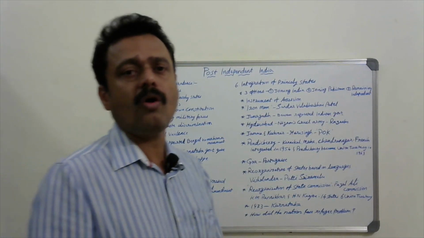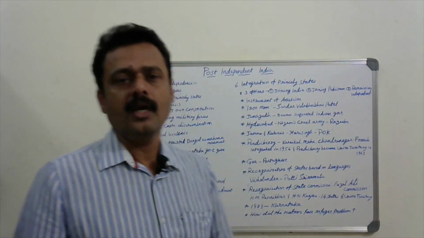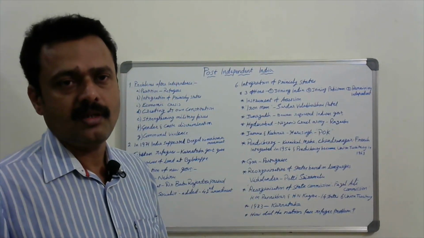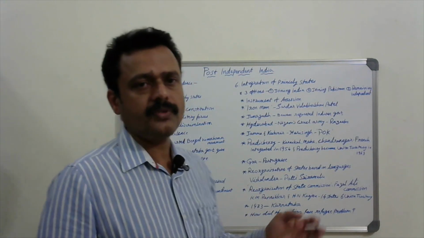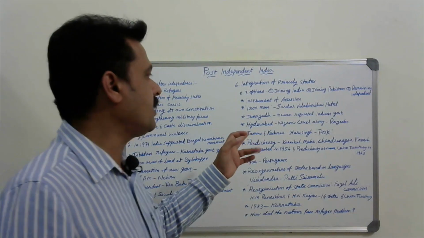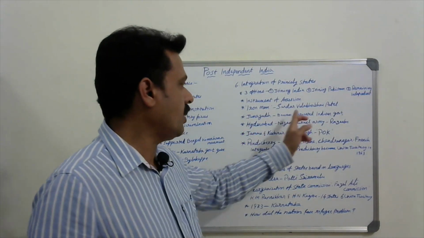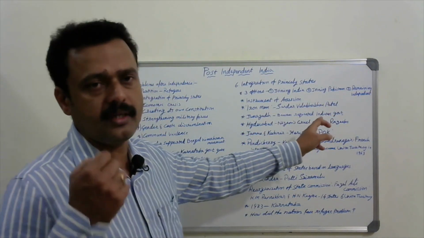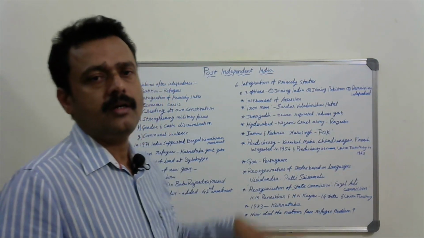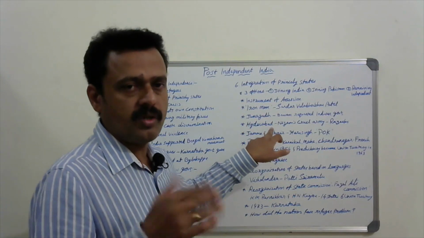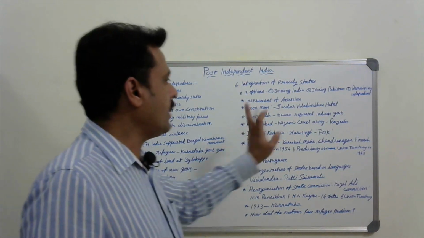But the people of Junagadh wanted to join India. 80% of the population wanted to join India. So the Diwan of Junagadh requested the Indian government to join Junagadh to the Indian Union. Then finally India got Junagadh. Junagadh joined with India.